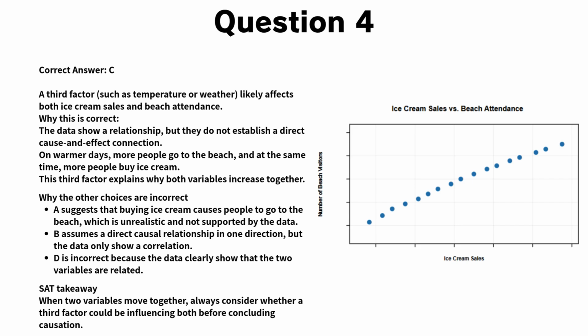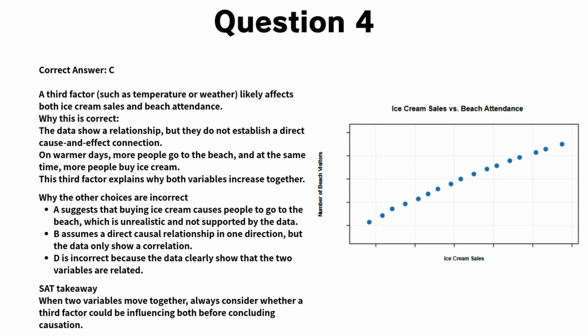Now, let's go through the explanation for question 4. The correct answer is C. The key idea here is that the data show a relationship, but they do not prove a direct cause and effect connection. On warmer days, more people choose to go to the beach. At the same time, warmer weather also leads to higher ice cream sales. This third factor, such as temperature or weather, affects both variables and explains why they increase together.